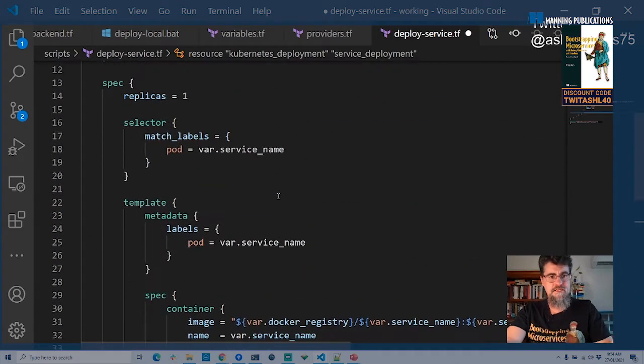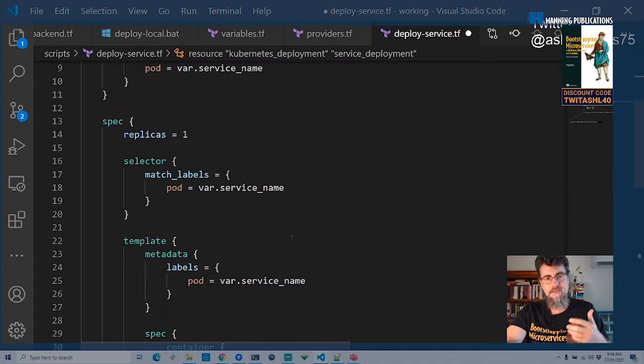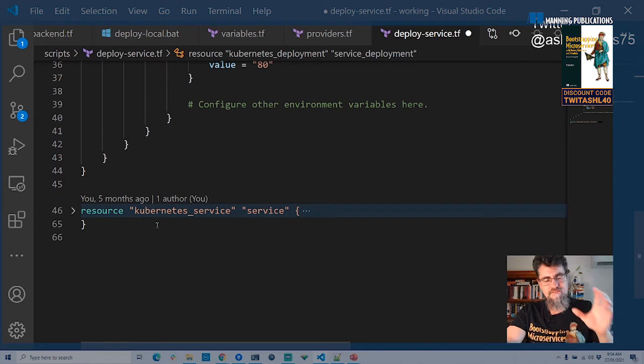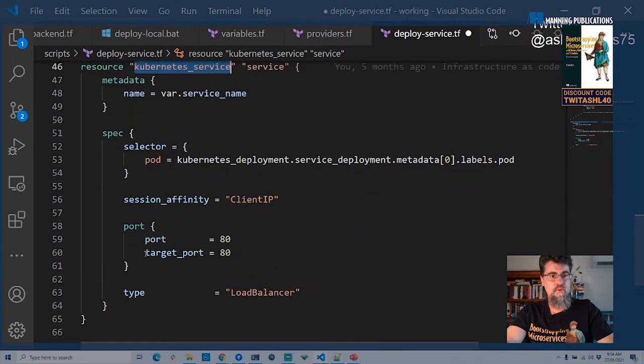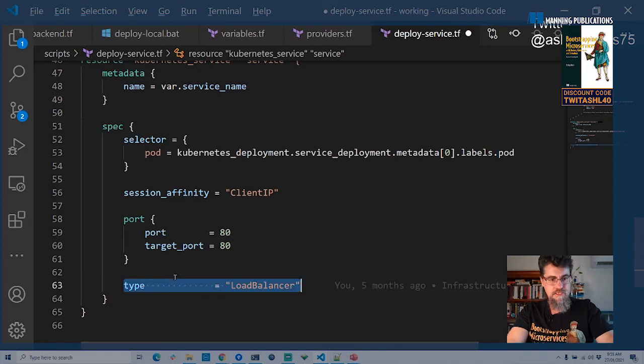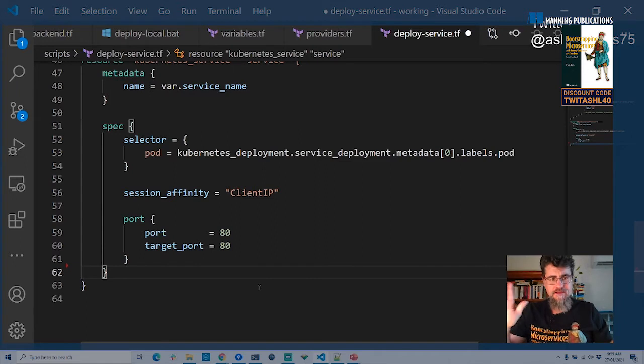Now, this first part, this Kubernetes deployment, deploys our containers into the Kubernetes cluster. If you want to have them accessible via DNS, you have to put a Kubernetes service on it. So that's what makes it exposed internally. But the last bit is important, because adding a type load balancer is what provisions an external load balancer in the cloud vendor so that we can get external access. If this was going to be an internal microservice only and you didn't want to access it from the outside world, you just delete that and it's just an internal private microservice, which can be good for security.